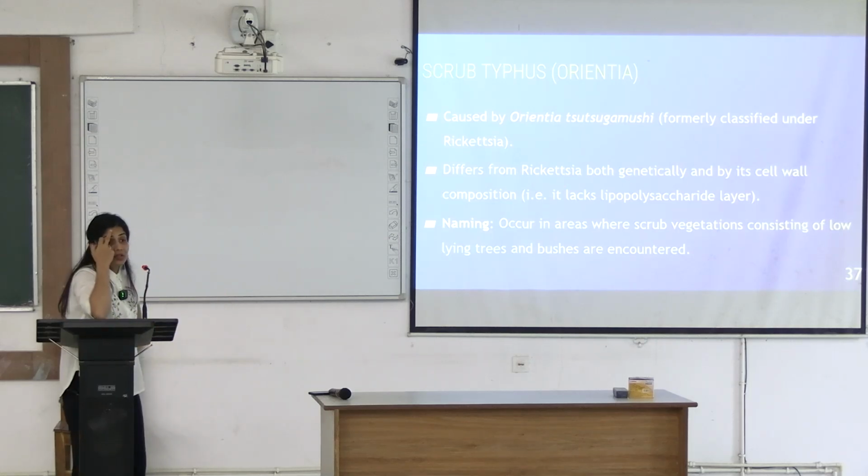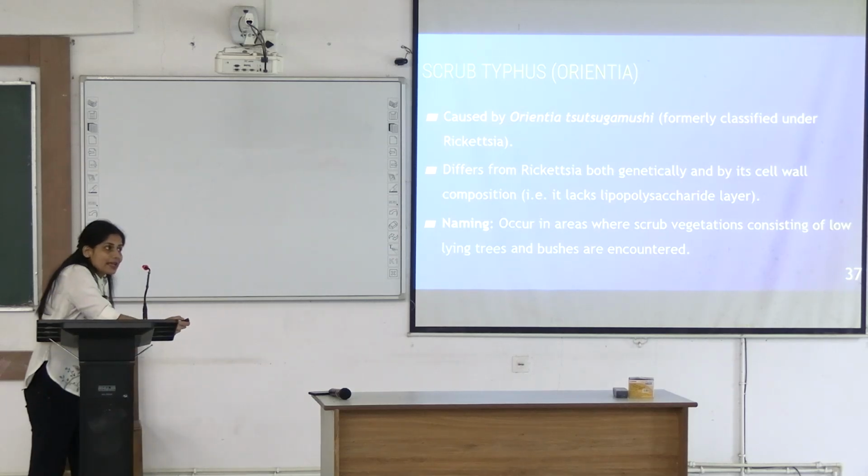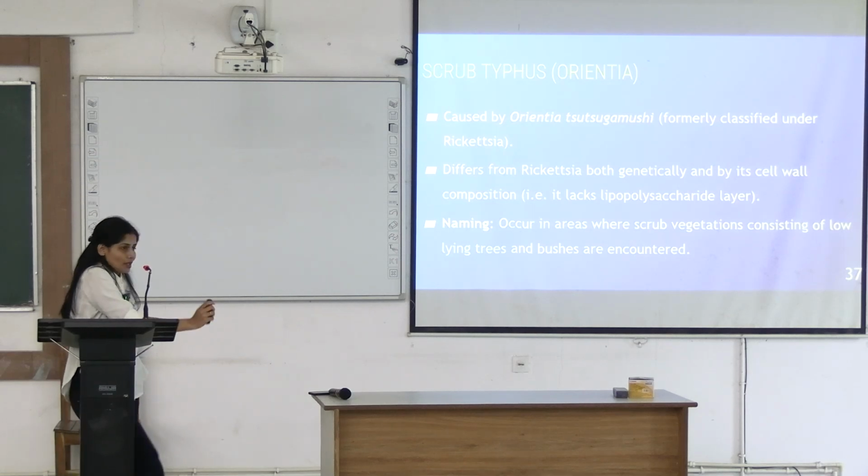It lacks LPS. Now you would say that if it lacks LPS, how do you see OXK antibodies raised in the patient, which react with the heterophile protease antigen? So that is what separates it from Rickettsia, because it is able to cause antigens that can react with the OXK antibodies, which can react with the heterophile protease antibodies as well, right?